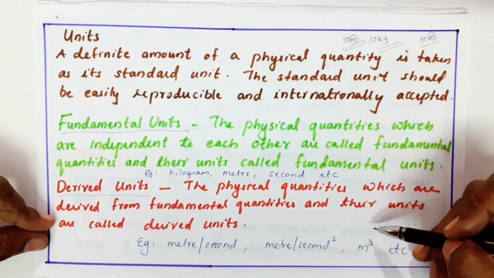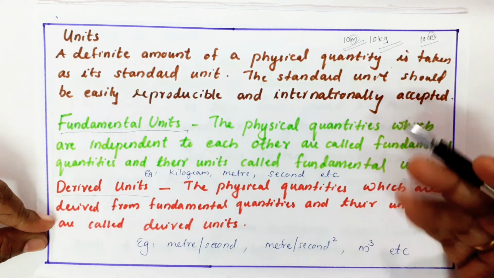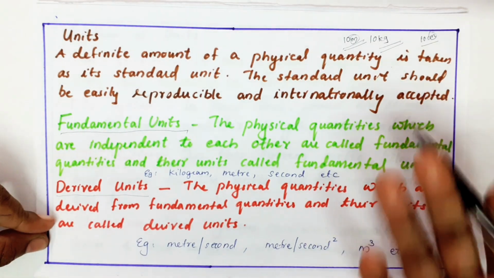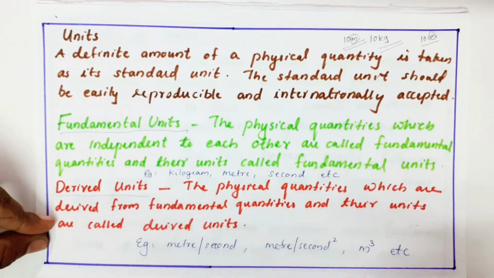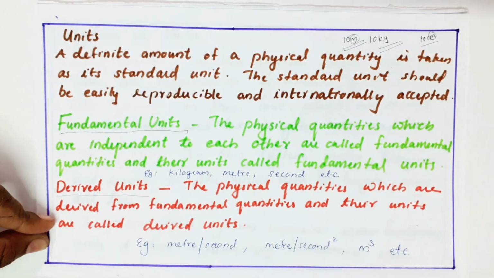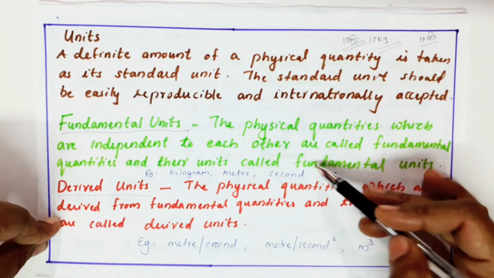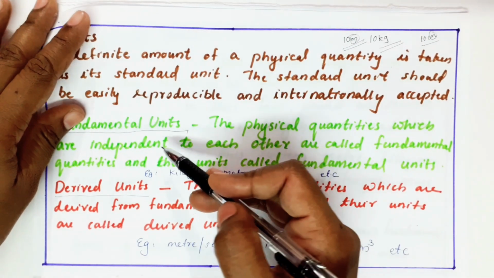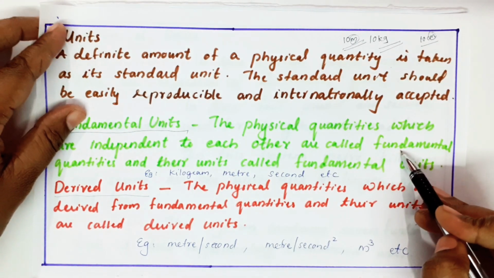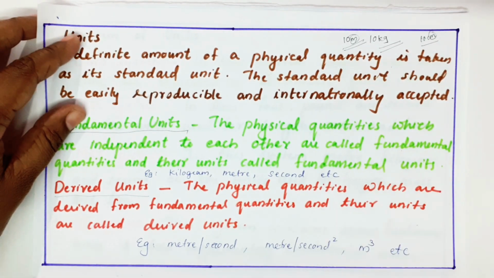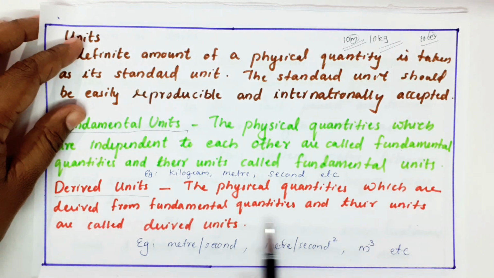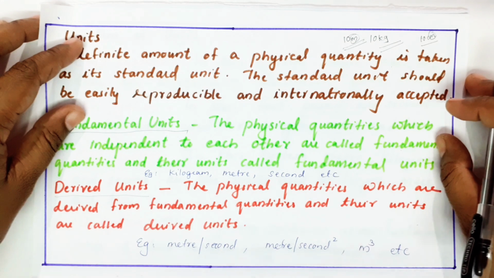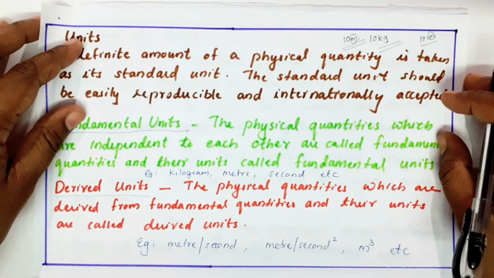For example, meter per second. I use meter and second, so meter per second is a derived unit. Meter per second square is a derived unit. Newton is a derived unit. Meter cube is a derived unit. So the basic ones are called fundamental units, or basic quantities are called fundamental quantities. With the basic quantities, if you derive some quantities, we call them derived quantities, and their units are called derived units. Okay, clear?